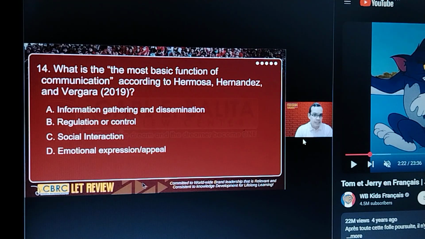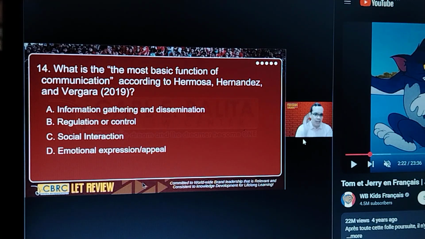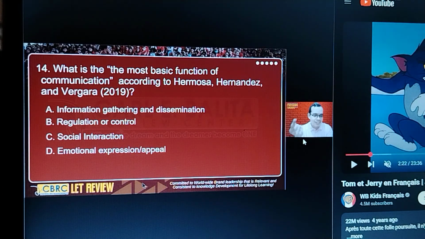Number 14, the basic function of communication according to the 3 experts, Hermosa, Hernandez, and Vergara. I also emphasized this a while ago. If you remember the nature of communication, that communication is multifunctional. And major function of communication is social interaction. That is correct. Letter C.